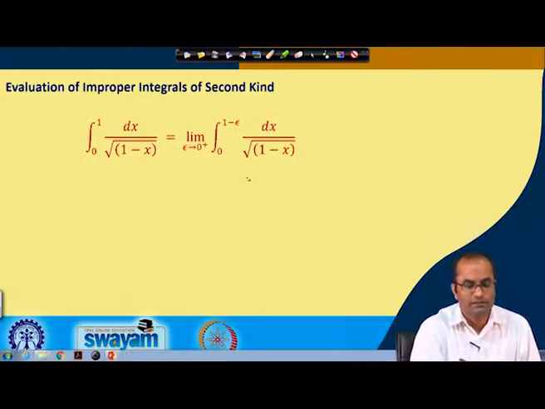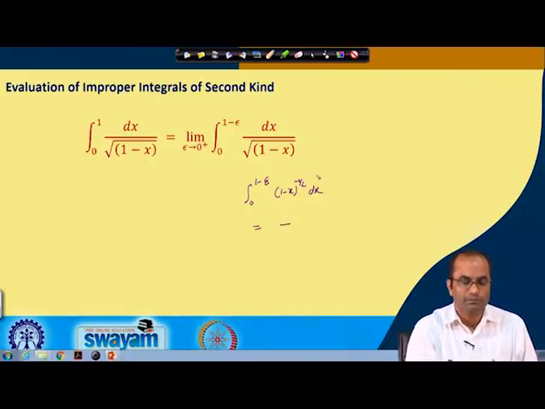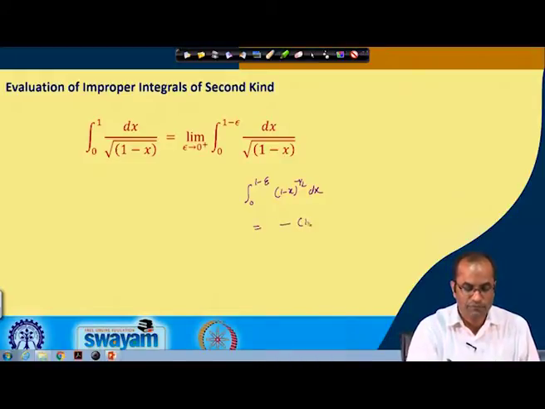So, what is this integral value? We have the integral from 0 to 1 minus epsilon of (1 minus x) to the power minus half dx, which if we integrate, we have minus 1 because of the minus sign, and minus half plus 1, that will be half. So, we have (1 minus x) to the power 1 by 2, the square root, and this 1 by 2 will also be in the denominator.